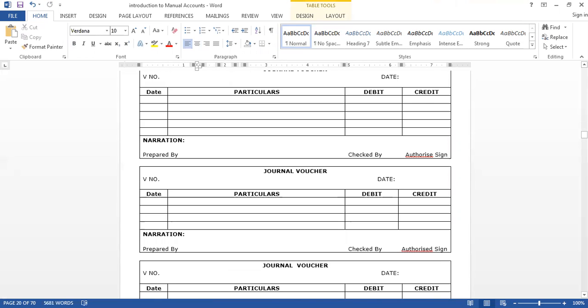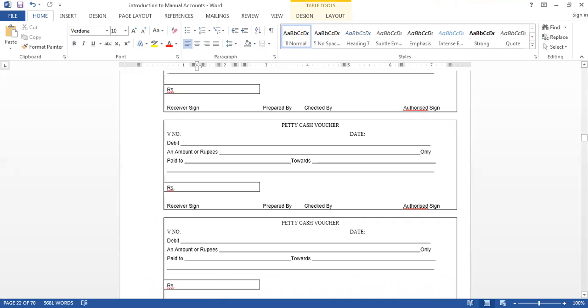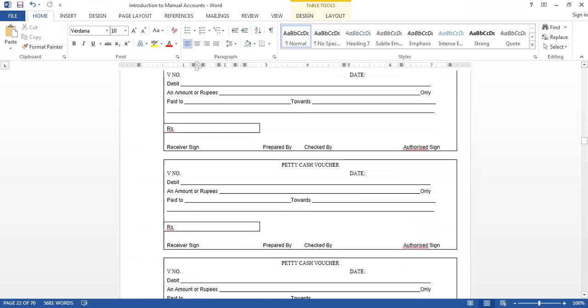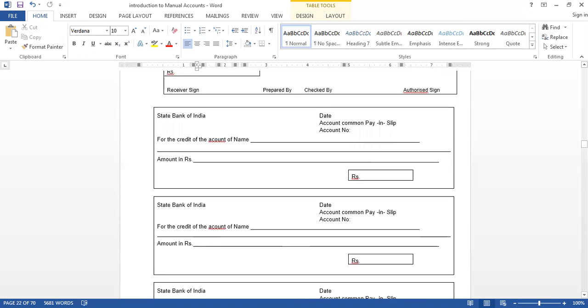You should be fit for the organization, not like coming and learning theory and going outside, and when you get the job, you cannot work in a real-time organization. That is not my intention. My intention is that you should work in a real-time manner as an accountant. After learning this course, you should be able to become a perfect accountant. So we are going to explain all this in the practical way.